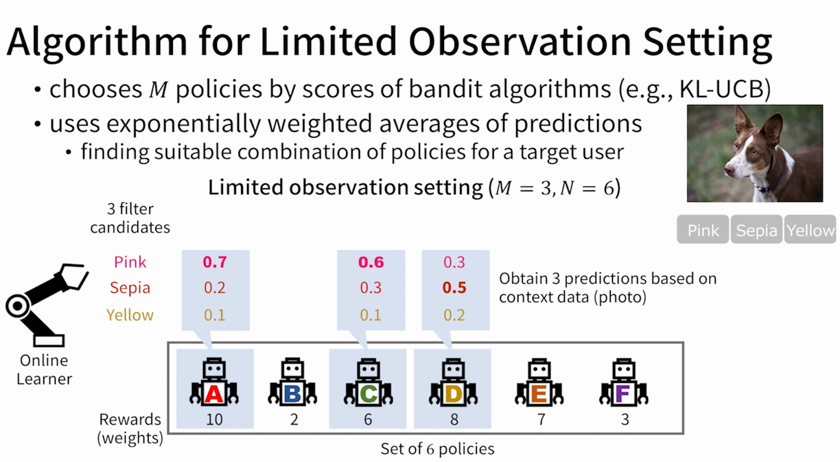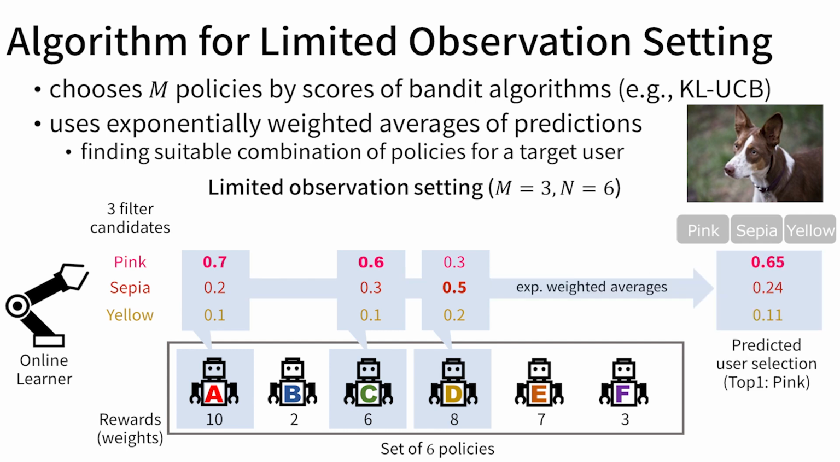The predictions are probabilities of each image filter for given images. The online learner computes exponentially weighted averages of probabilities based on rewards of policies. The rationale is to combine multiple policies to generate personalized preference models for target users. The online learner then obtains the user's filter selection to update the preference models.